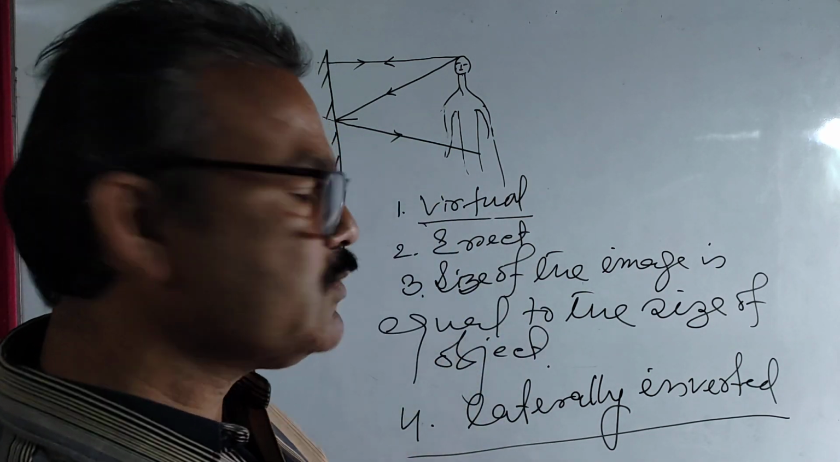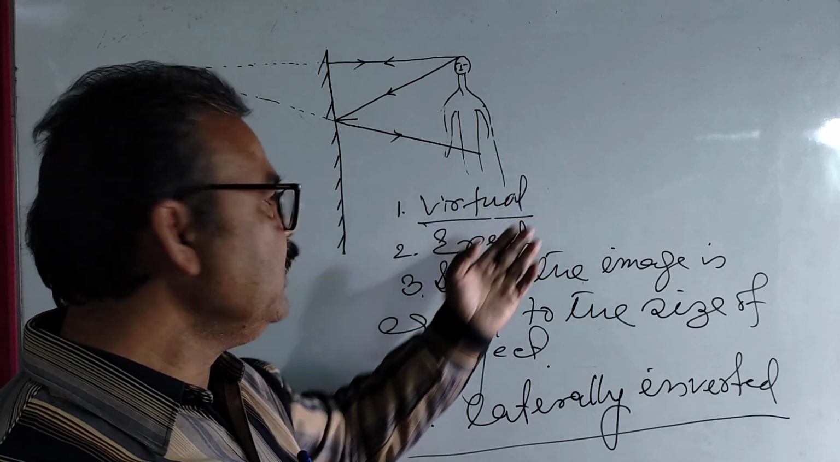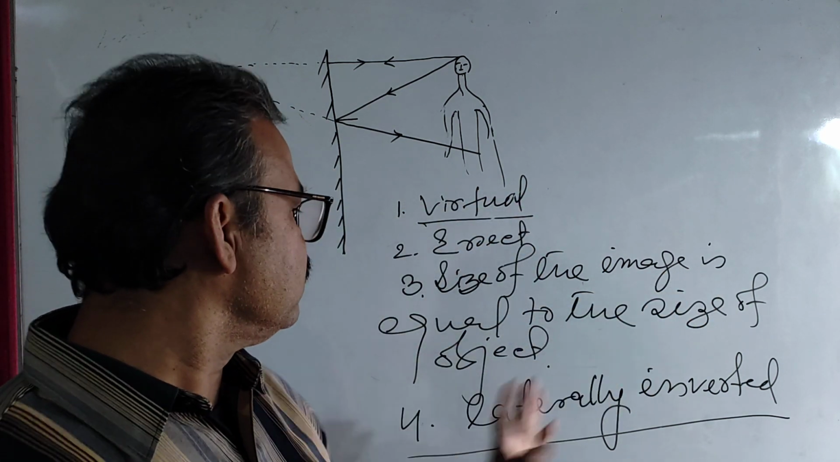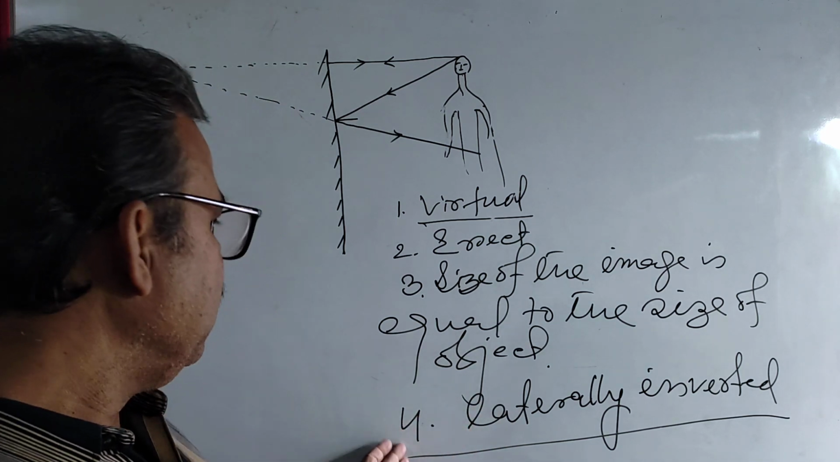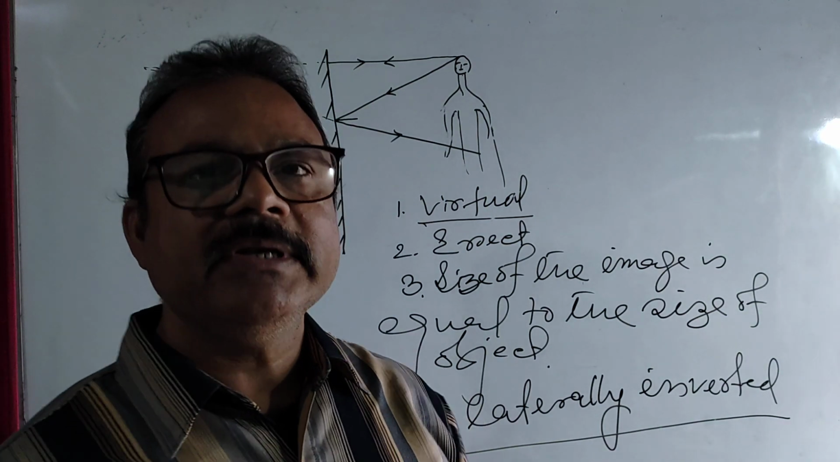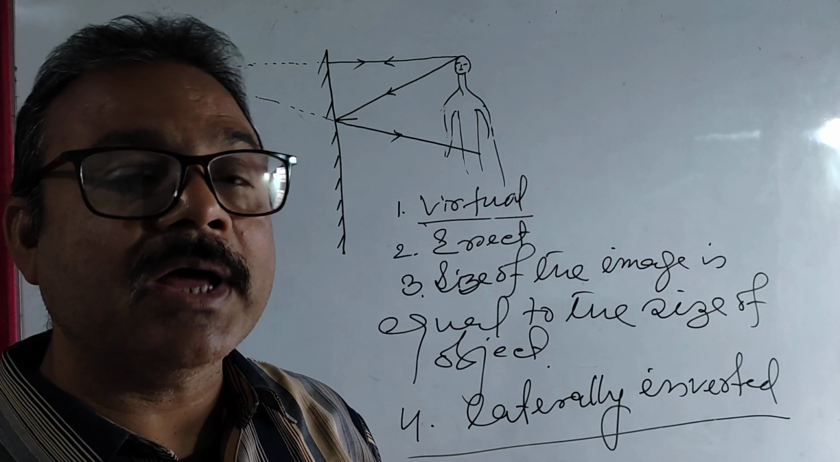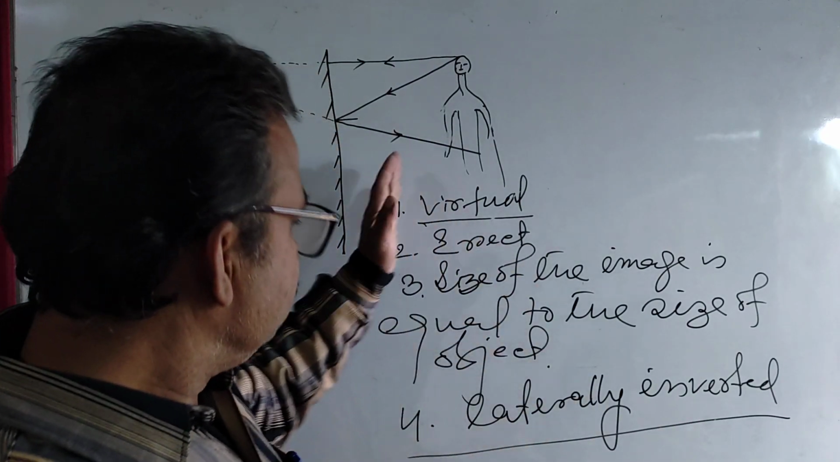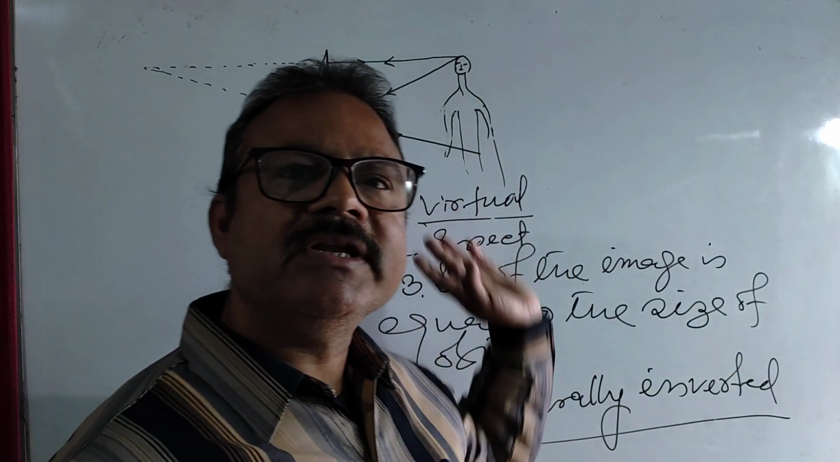What are the characteristics? Once again, the image is virtual, the image is erect, and the size of the image is always equal to the size of the object. The image is laterally inverted. And another important point, the image distance is always equal to the object distance. According to me, no one should try to remember all these things.